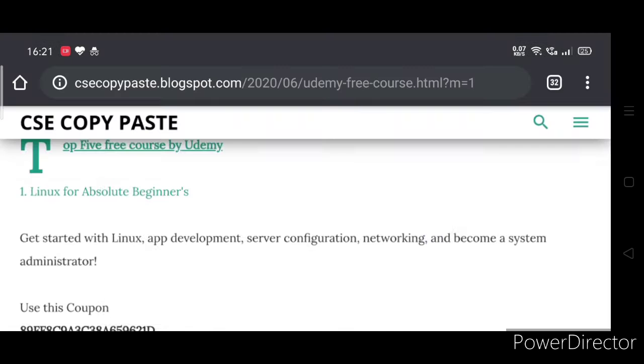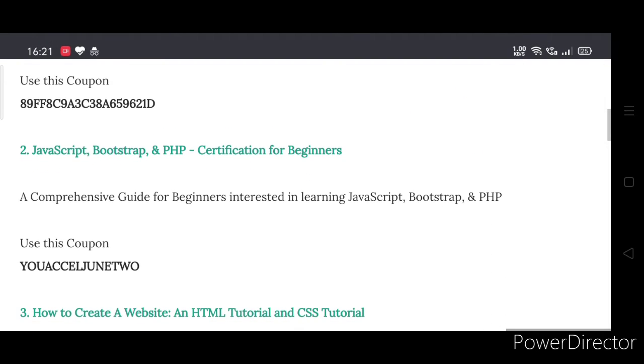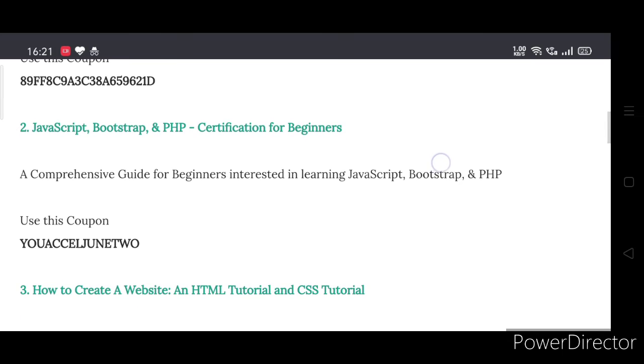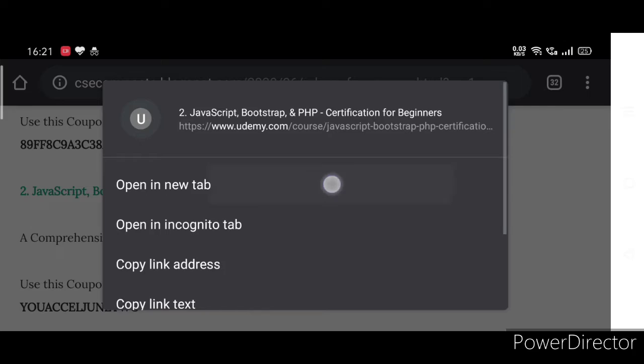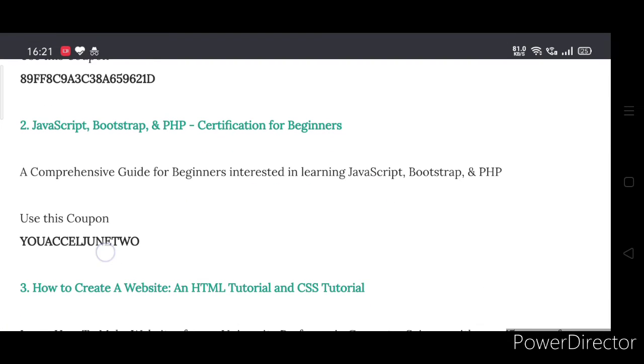And you can see the second course also like this. Just copy the coupon from here. This coupon will provide you 100% discount.